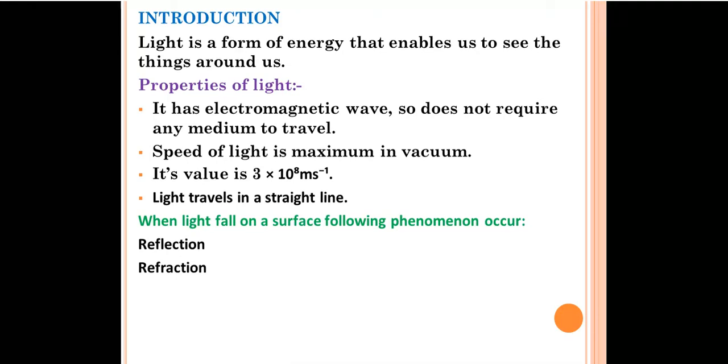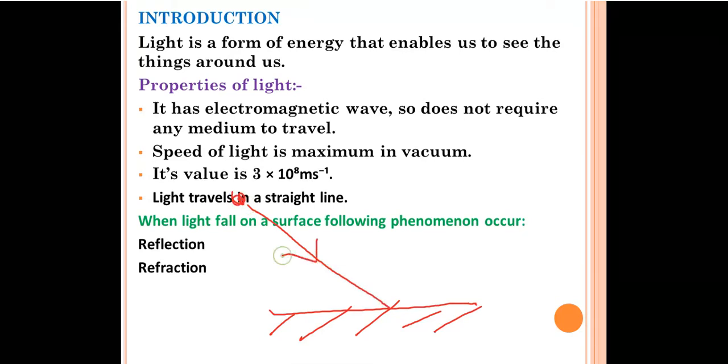Okay, suppose this is a plane mirror surface. One light is coming from this source. Suppose we have a light source over there. This ray of light is called incident light. When this light will strike this plane mirror surface, what will happen? A ray of light will be reflected like this. This is called the reflected ray. If we draw one straight line perpendicular to the surface, this is called a normal, 90 degree. So this is called normal. This is your incident ray, this is your reflected ray.